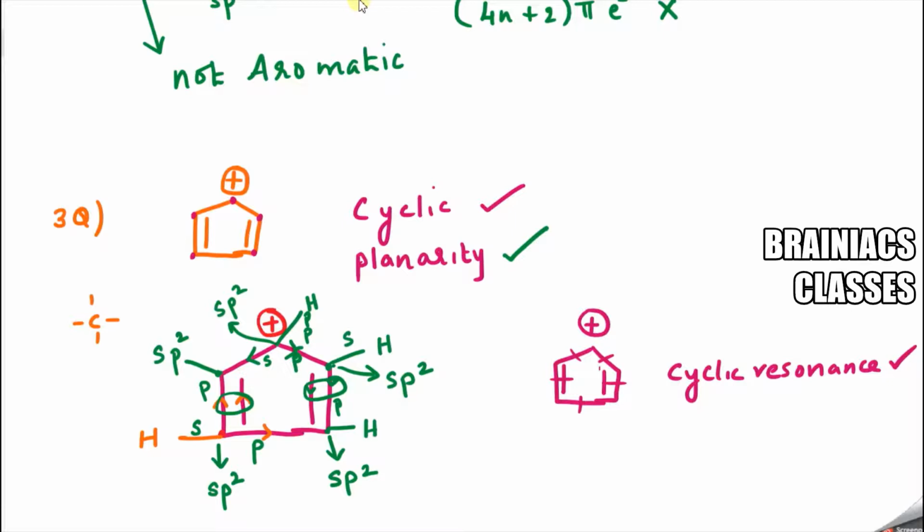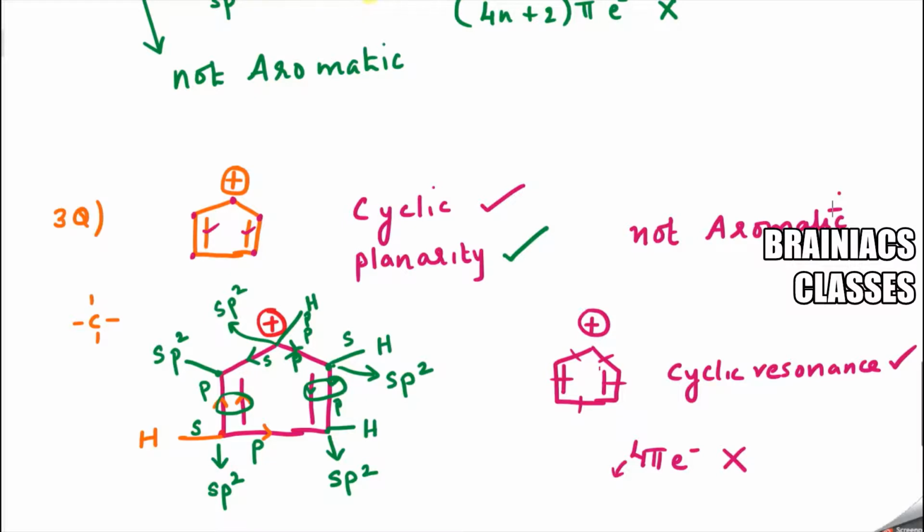Next, count the number of pi electrons. I know 2 pi electrons are present in this bond. Another 2 pi electrons are present in this bond. There are no other charges or electrons entering into resonance. So totally 4 pi electrons are there, and I know 4 is not a part of Huckel's 4n+2 rule. So that means this is not followed. That means the compound is not aromatic. It is not aromatic. Understood?